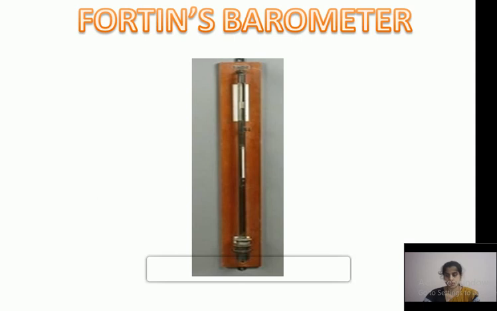Why? It is easily portable and is an improved model, and it does not break.